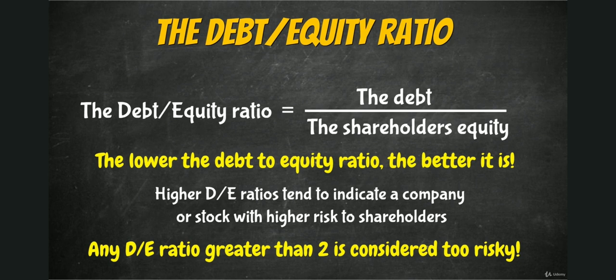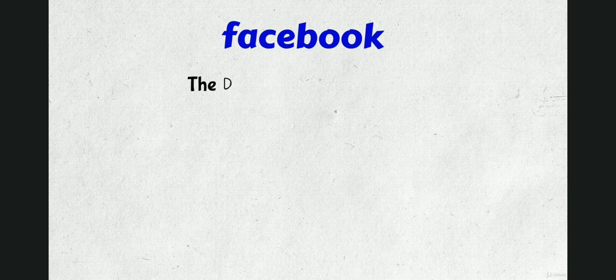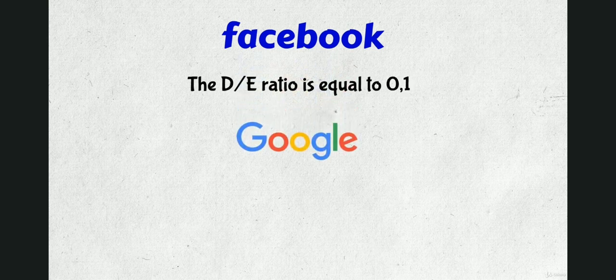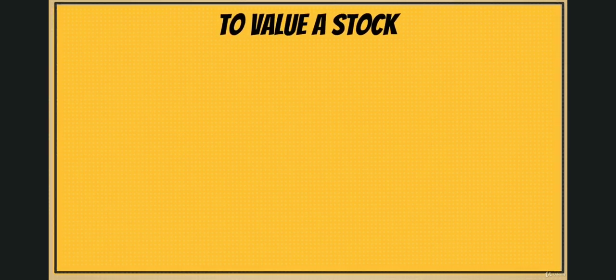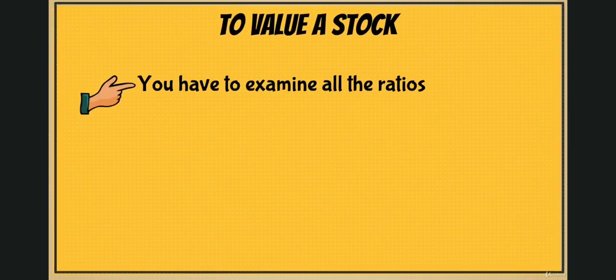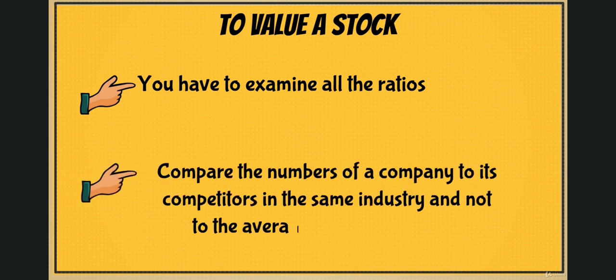For Facebook, the DE ratio is equal to 0.1, which is great. For Google, it's even better at 0.07. In order to value a stock and decide whether to buy or not, you have to examine all of the ratios that we have seen. Also, always remember to compare the numbers of a company to its competitors in the same industry, and not to the average S&P 500 numbers.